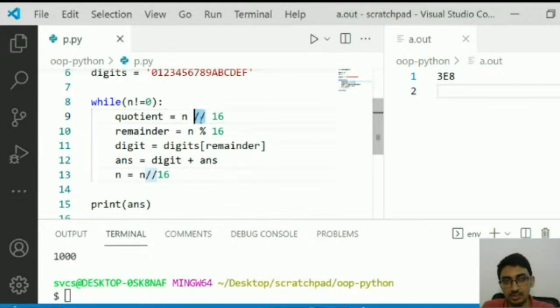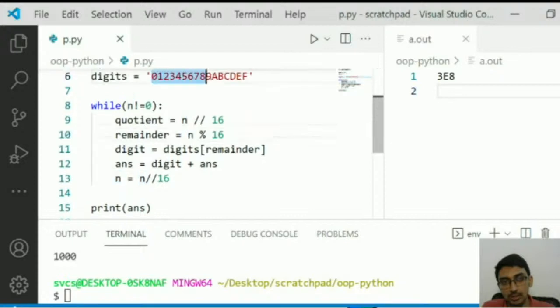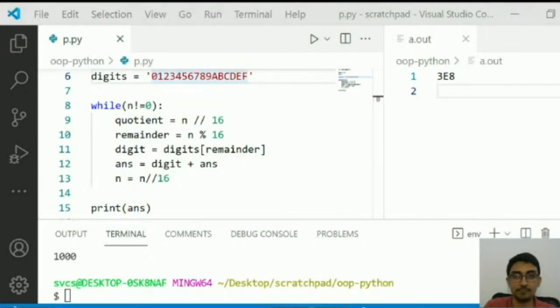Again, you keep dividing by 16. You take the modulo. The modulo is the one that's important here because the remainder is the one which you're going to prepend to this number. Now, which remainder? It could be either one of the numbers 0 to 9, or it could be a, b, c, d, e, or f, right? And how do we know if it's a, b, c, d, e, f? We just use the remainder index to figure out. So a is at 10th index, b is 11th, c is 12th, d is 13, e is 14, and f is 15, right? So depending on the index, we figure it out. Okay. So that was decimal to hexadecimal.